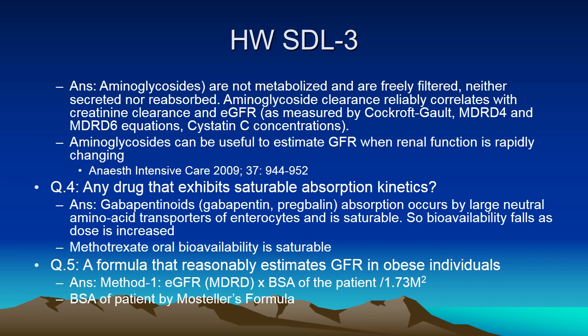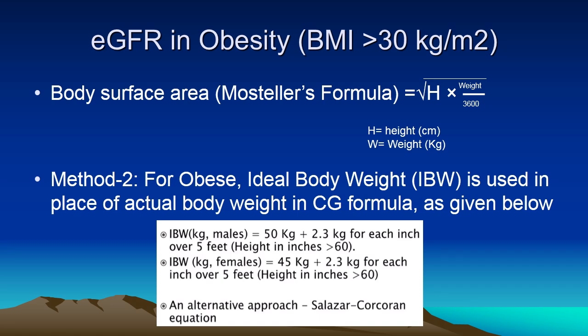Question 5. A formula that reasonably estimates GFR in obese individuals. Obese individuals have larger body volume and a change in the volume of distribution. So two methods are done. One is the body surface area is adjusted, and second is ideal body weight is taken rather than actual body weight by using the formula as given below.